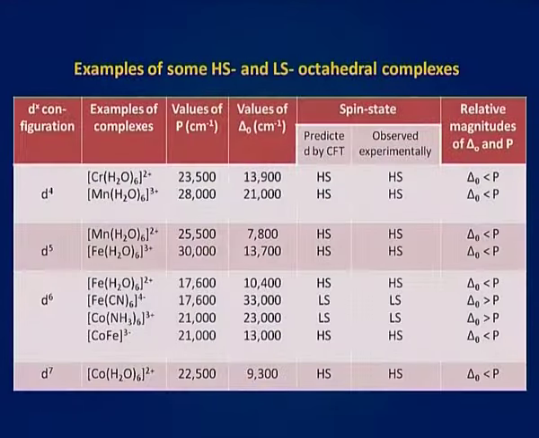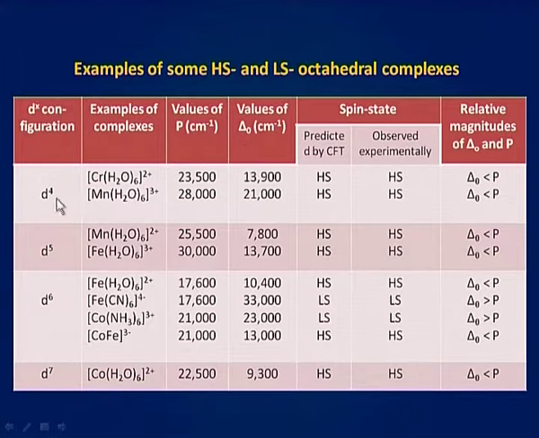In this table, the value of P in per centimeter of the central metal ion of the corresponding complex, determined from spectroscopic data, and that of delta O, also in per centimeter, for the complexes are listed.